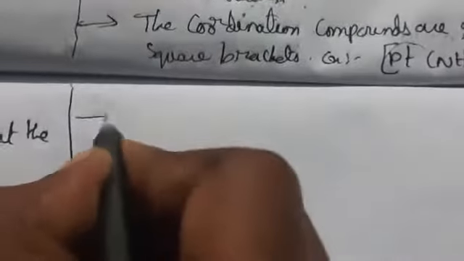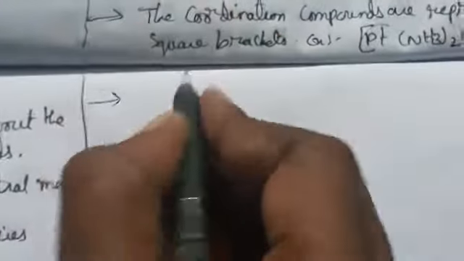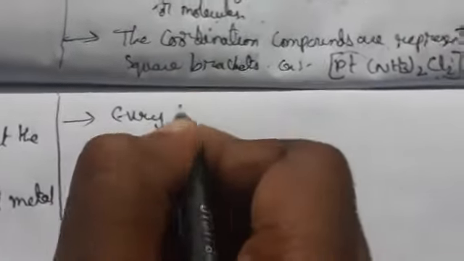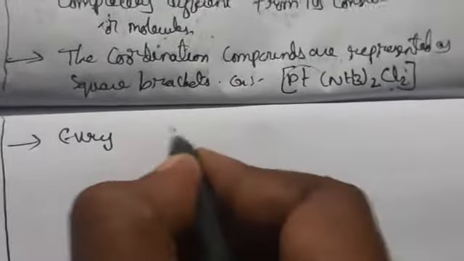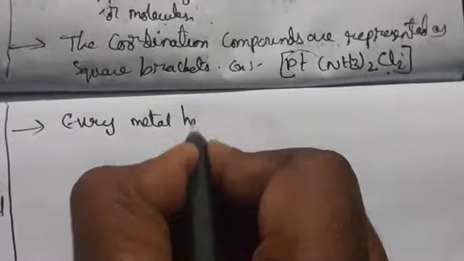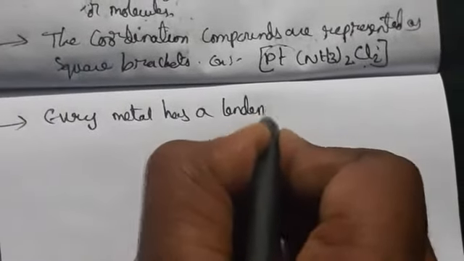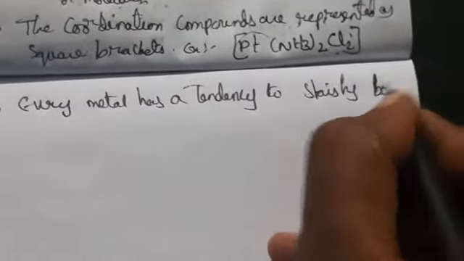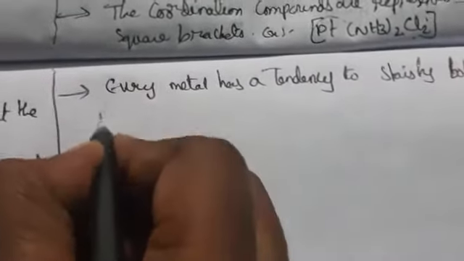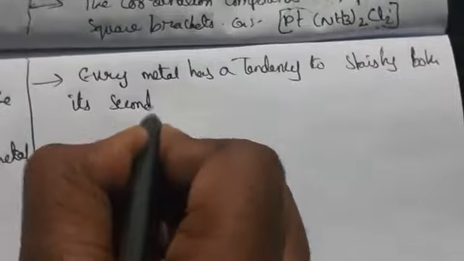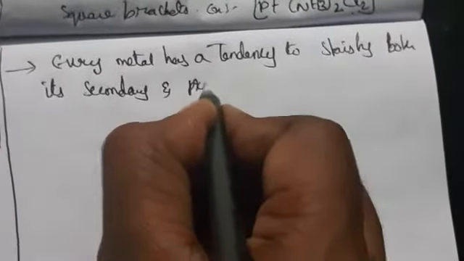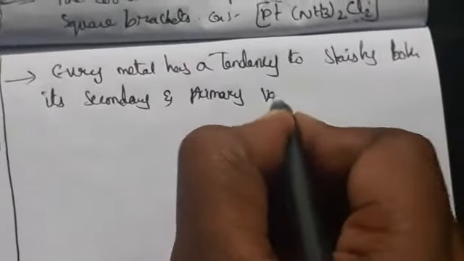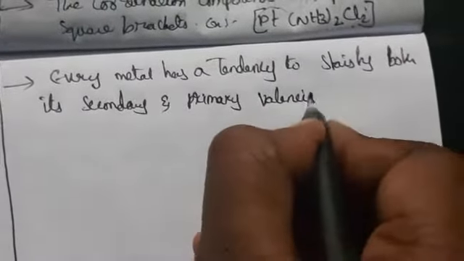So what we can say here is that every metal has a tendency to satisfy both its secondary and primary valencies.